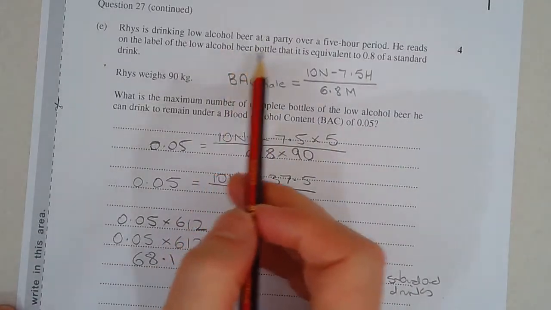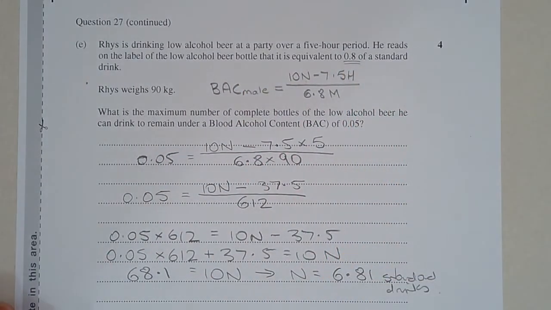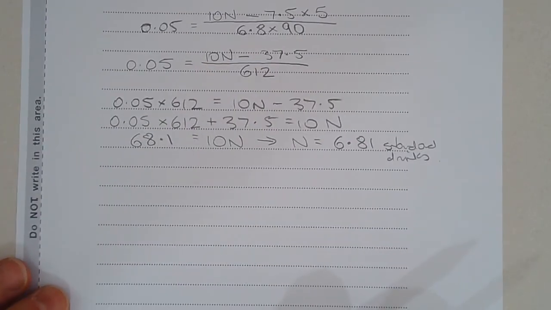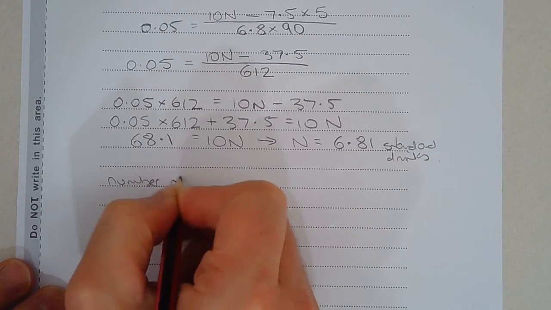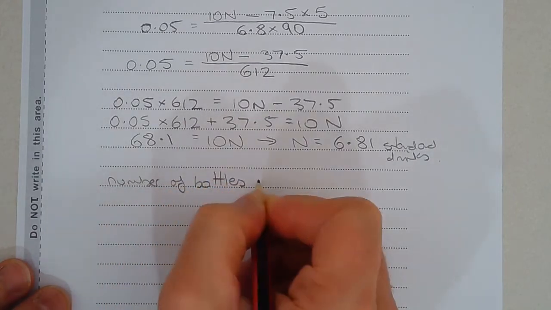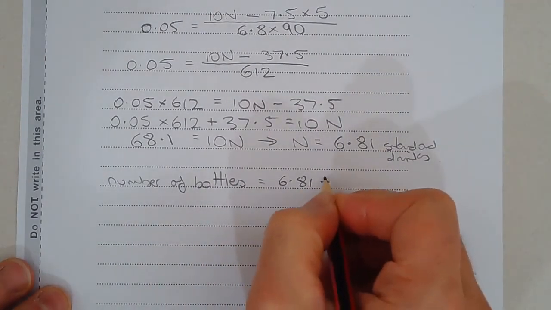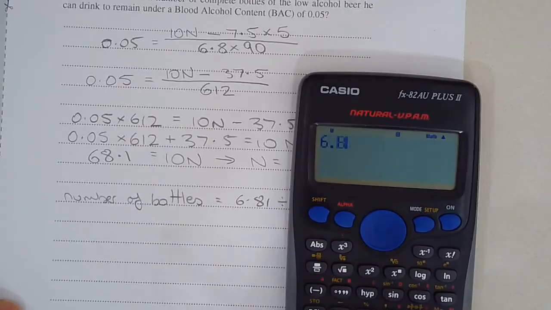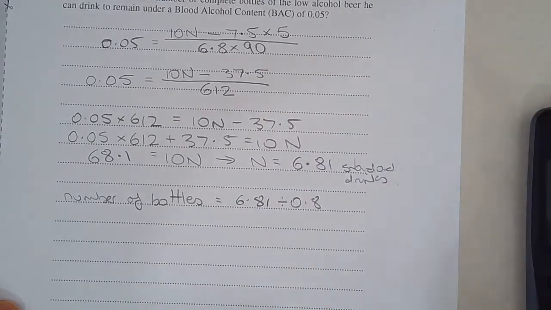But we know that each bottle, so go back to the question, is 0.8 of a standard drink. So how many bottles is this? 6.81 standard drinks. Each bottle is 0.8. So the number of bottles this corresponds to is equal to the number of actual standard drinks, 6.81. Now each bottle is 0.8 standard drinks. Okay, so 6.81 divided by 0.8, and we get 8.5125.